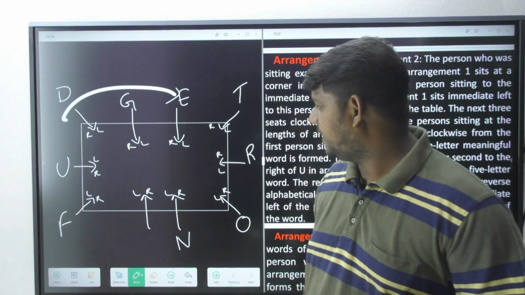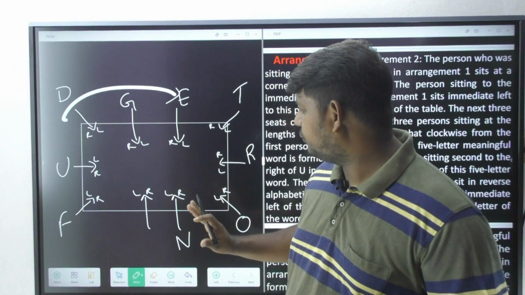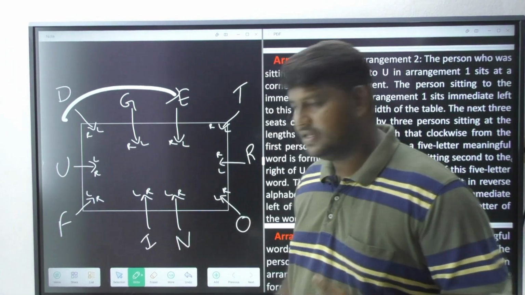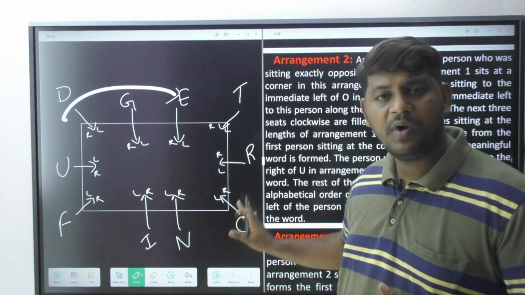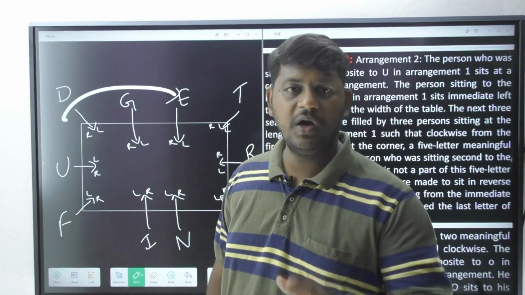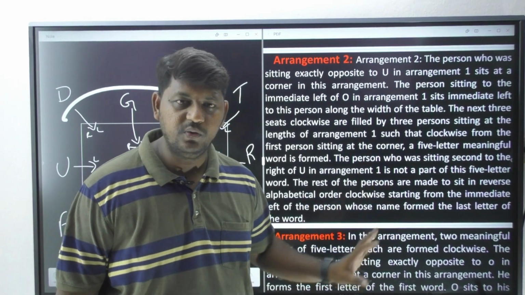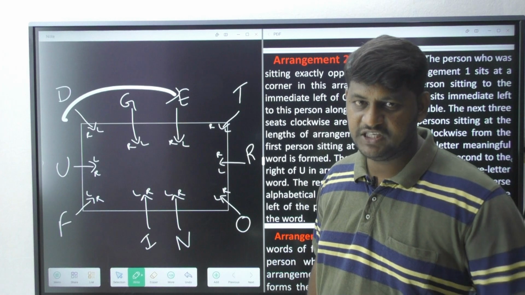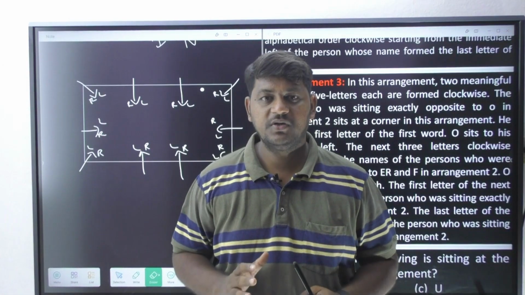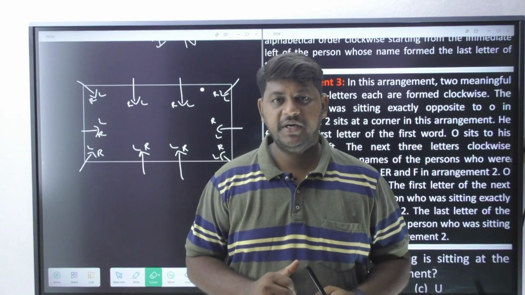In English alphabetical order, the only person left over is I. So this is the format. I have placed them according to the reverse alphabetical order as it is mentioned in the information in arrangement 2. Let us move forward with arrangement 3.